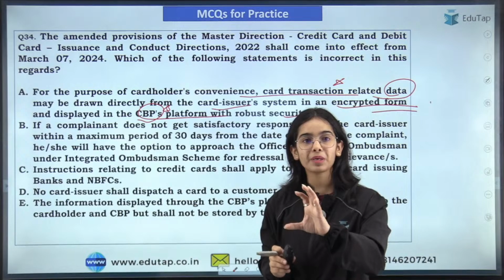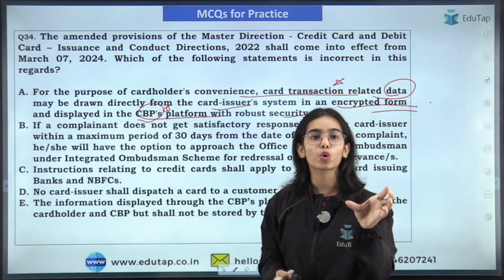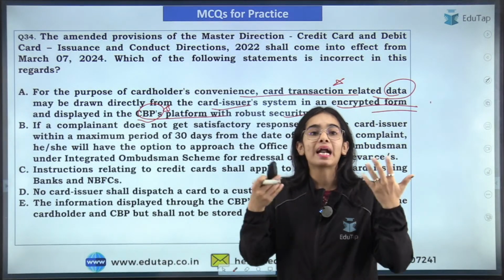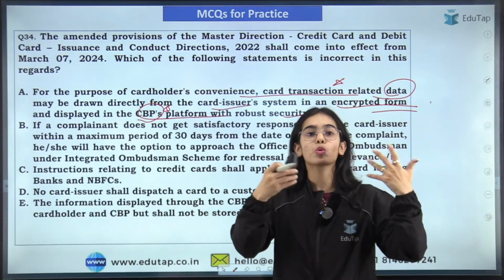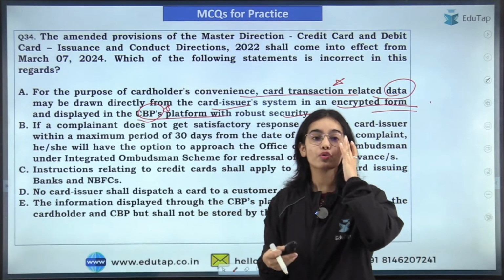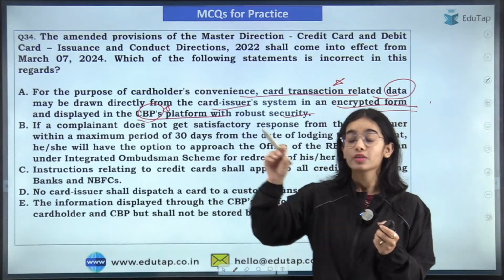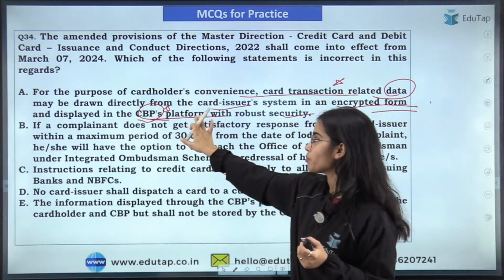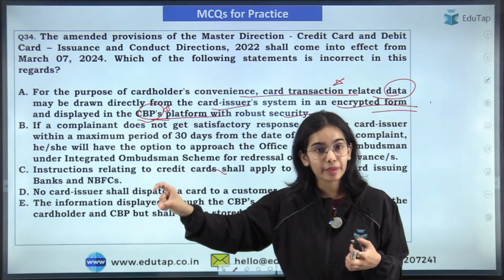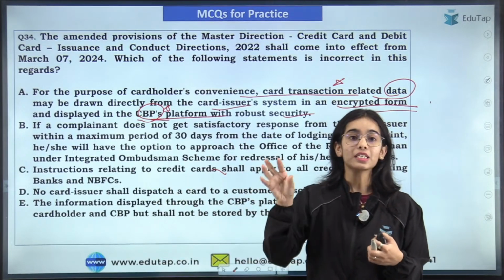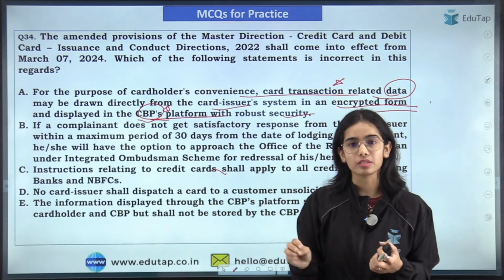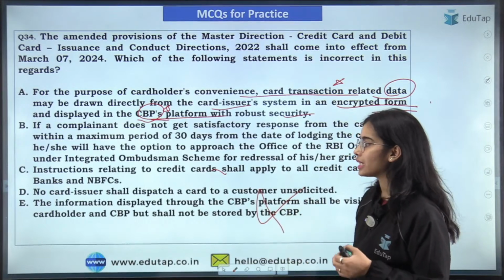So, what is the CBP? It is the co-branded partner that is branding the cards, okay, that is promoting the cards, marketing the cards. So for the card co-branding partners platform, the data will be sent in an encrypted form so that it is only seen by the card holders. So that's why the E statement is incorrect.